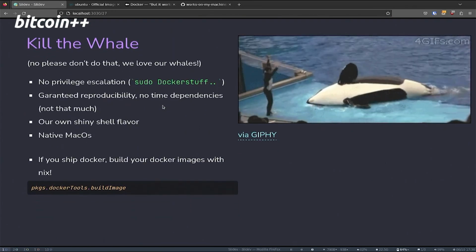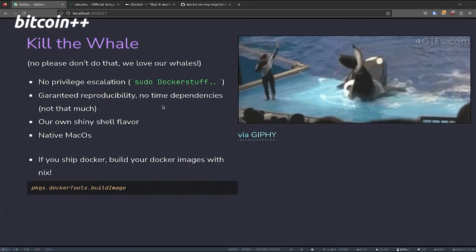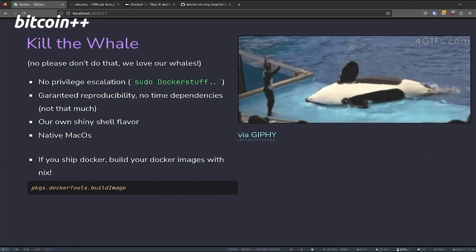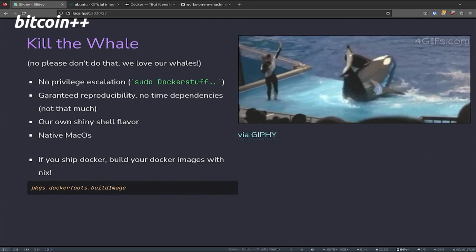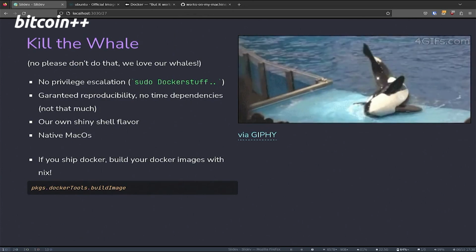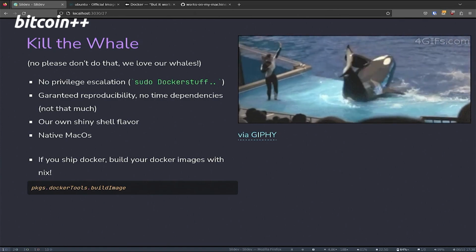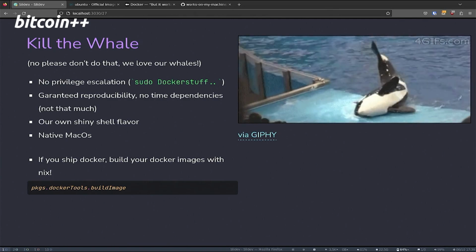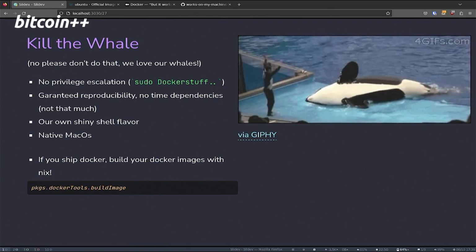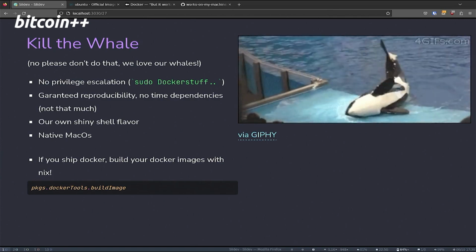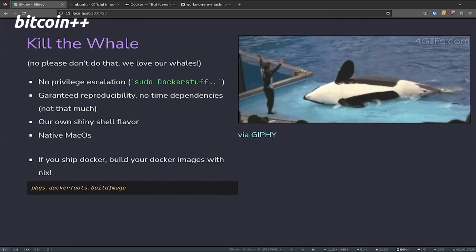And no, please don't kill a whale, we love our whales. But there are a few reasons why Docker might not be the tool we are looking for. One is privilege escalation with Docker. Basically, if you run Docker, you are running as root. You could mount any kind of directory and work on it as if you were root without using sudo. I mean, you can set it up the right way, but that's the default mode, and that's not a good default mode.